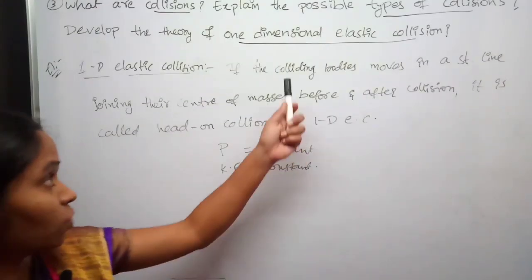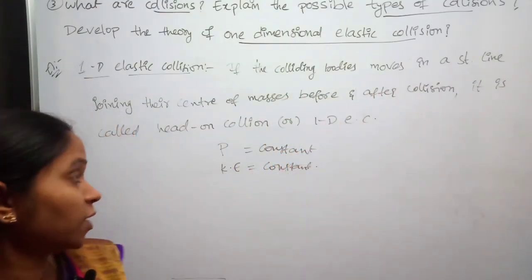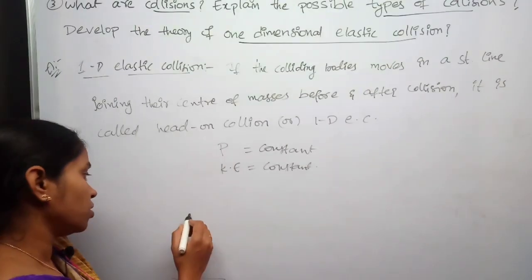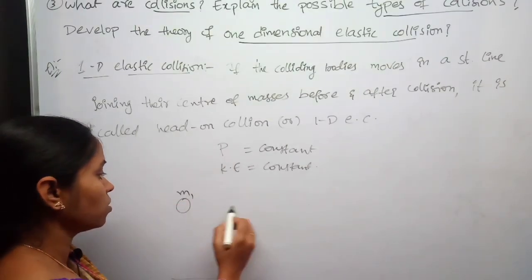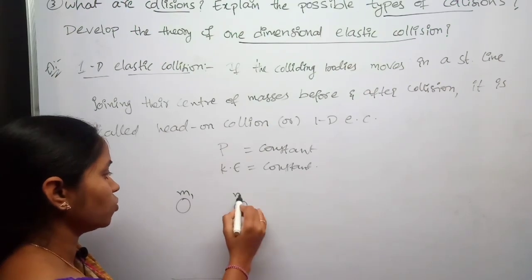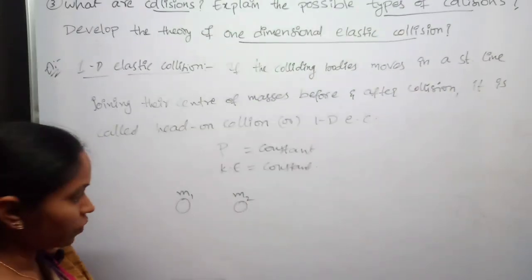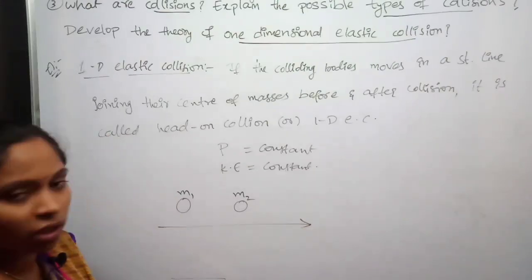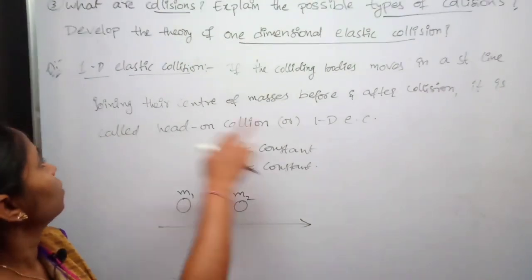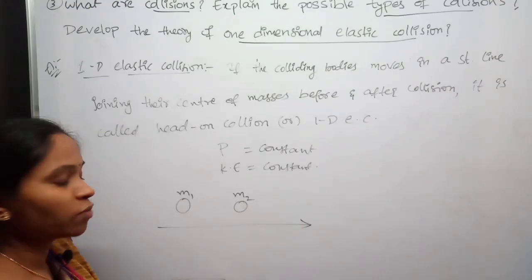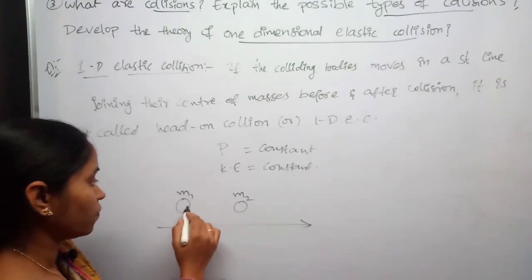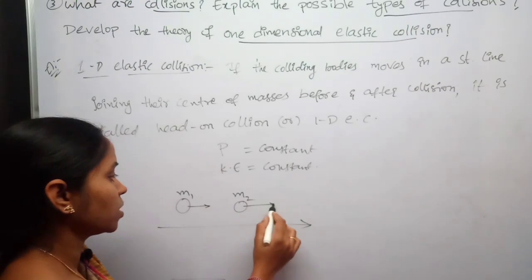See, if the colliding bodies move in a straight line, so I am considering two bodies of masses m1 and m2. They are moving in a straight line, joining their center of masses.